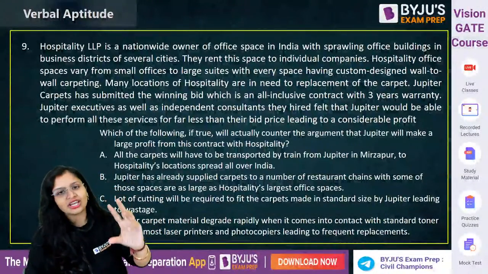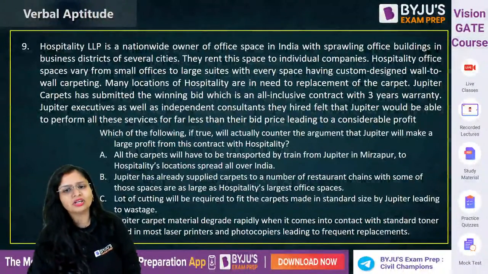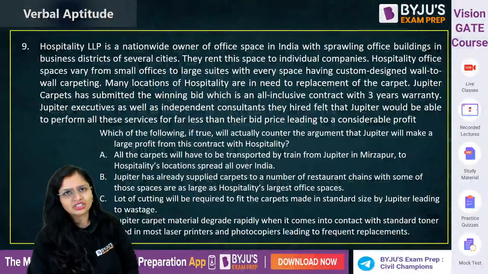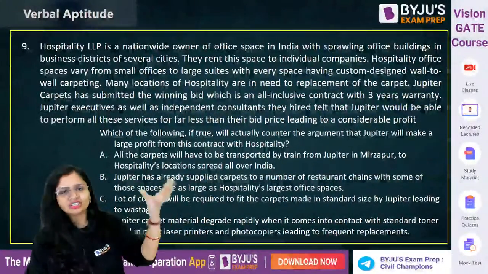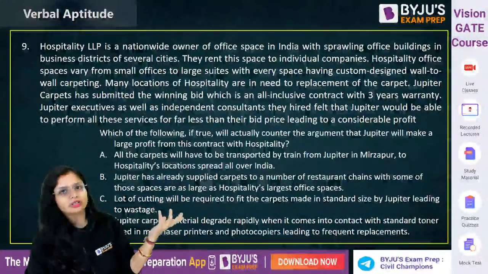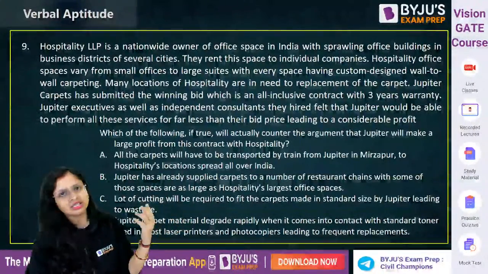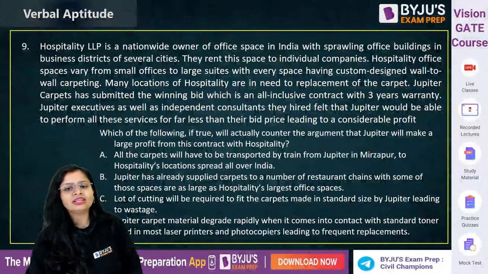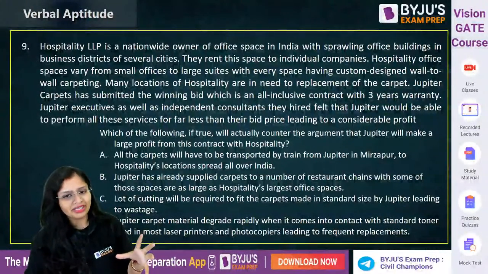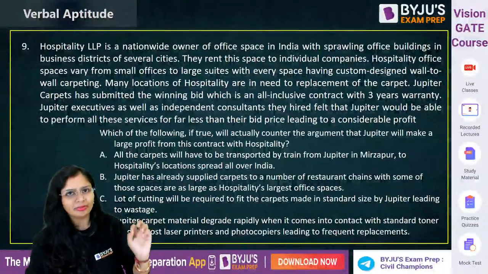Now I'll explain what this is trying to say both in English and Hindi. See, there is a company, Hospitality LLP, who make office buildings in small spaces and big places also, and they rent it to individual companies. So it's their place, but they have made the infrastructure, everything, and they give it on rent to individual companies. Now let us suppose I want to do a startup in a particular place and I don't have space there. Obviously I'll contact Hospitality LLP, and they'll give that place to me on rent. Now what is happening here, they want wall to wall carpeting, so they opened a tender sort of, in which Jupiter Carpets have submitted their bid and they won it.